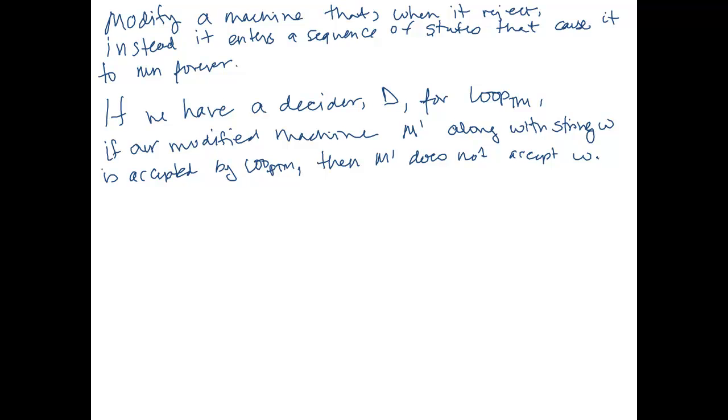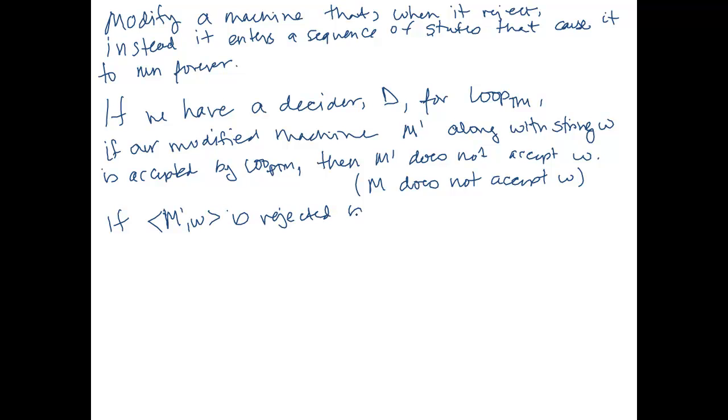So if this modified machine, M prime, and the input string W, is accepted by LOOPTM, then we know that machine did not accept W. And likewise, M does not accept W. M was our original machine. If M prime, W is accepted by LOOPTM, then either M rejected W or M ran forever on W. But either way, M didn't accept W.